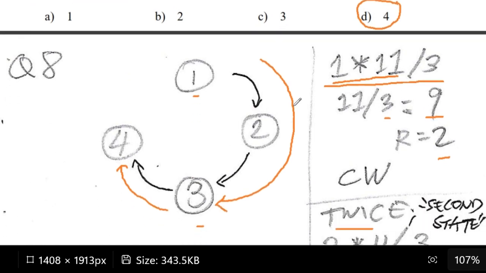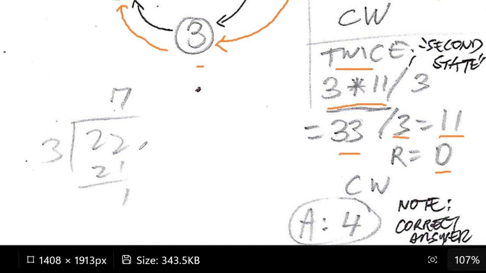By the way, I also have here some quick notes. If you forget your division, I think a lot of people would by now be used to using the calculator, but it's also good to at least remember how to do these things, right? So for example, if it's 22 and you're dividing it by 3, we know that 3 multiplied by 7 gives you 21.